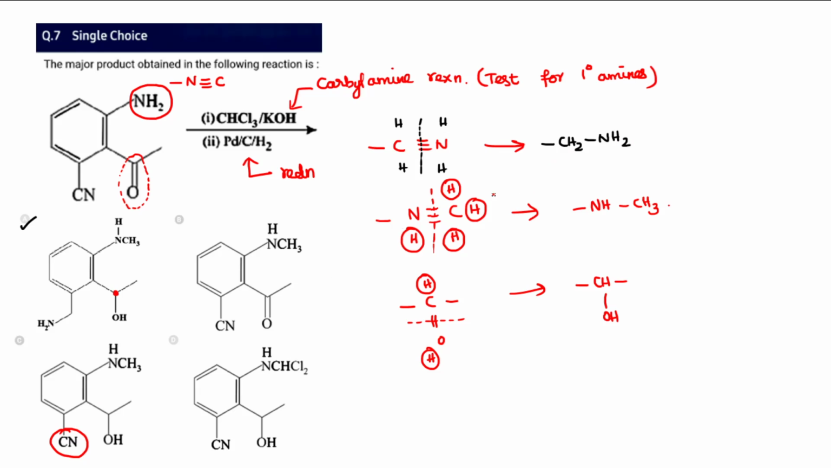So reduction: it has to become CH2NH2. This part has become CH2NH2 and CHOH and also NHCH3. All the three changes have happened only in this compound. So therefore we must select that as the option.